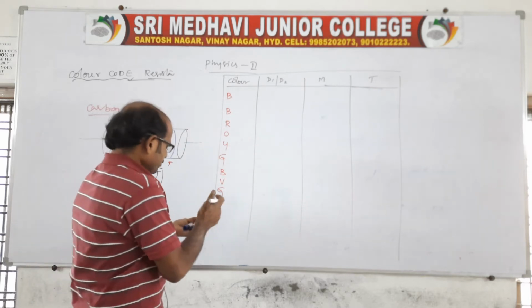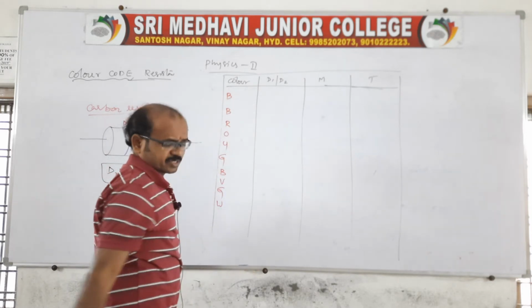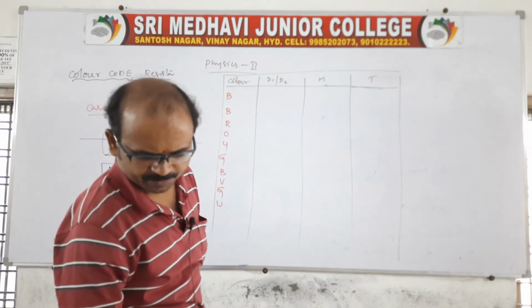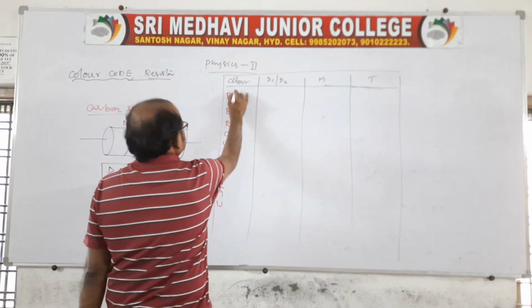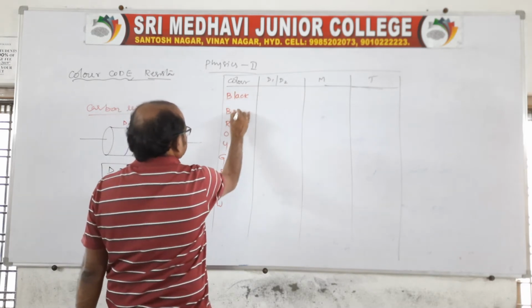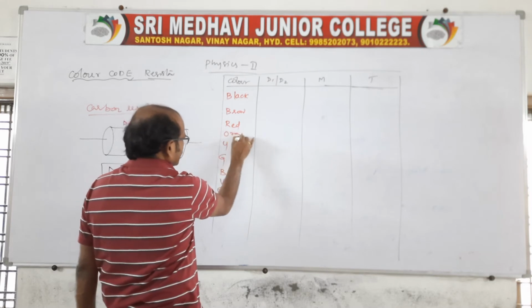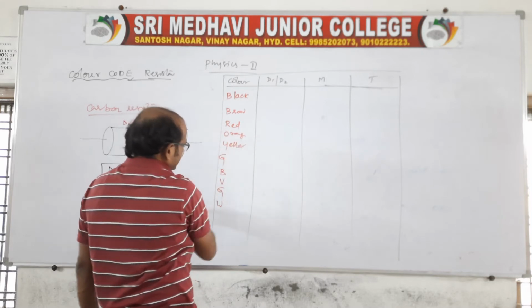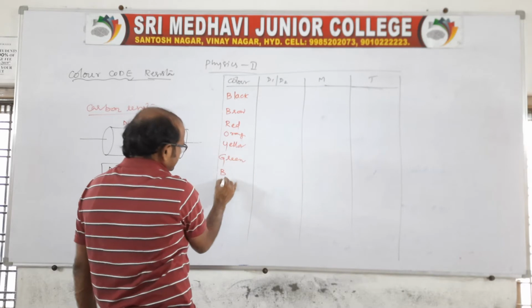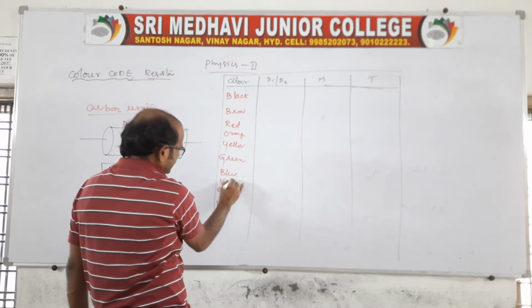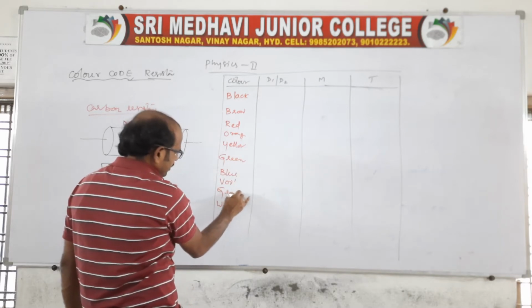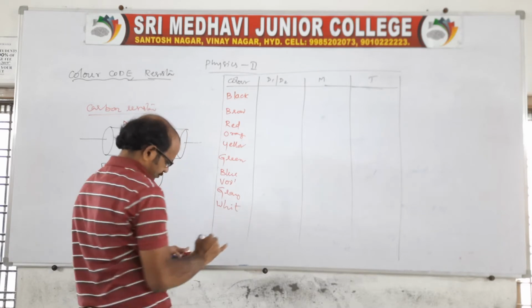Sir, what is B? B is, remember, the first one, black. It is black, then brown, red, orange, yellow, green, blue, violet, gray, and the last one is white.